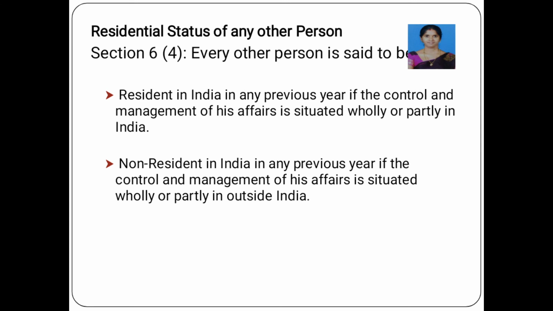The next one, residential status of any other person. Section 6 subsection 4 deals with residential status determination of any other person, that is municipality, corporation and panchayat. We determine the residential status only on the basis of the control and management. If the control and management is situated in our country, then it must be considered as resident. If it is situated outside our country, then it must be considered as non-resident.